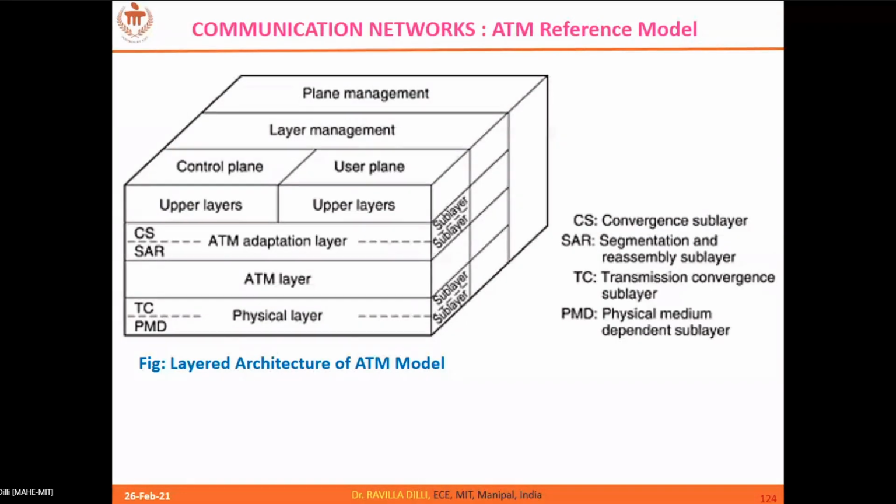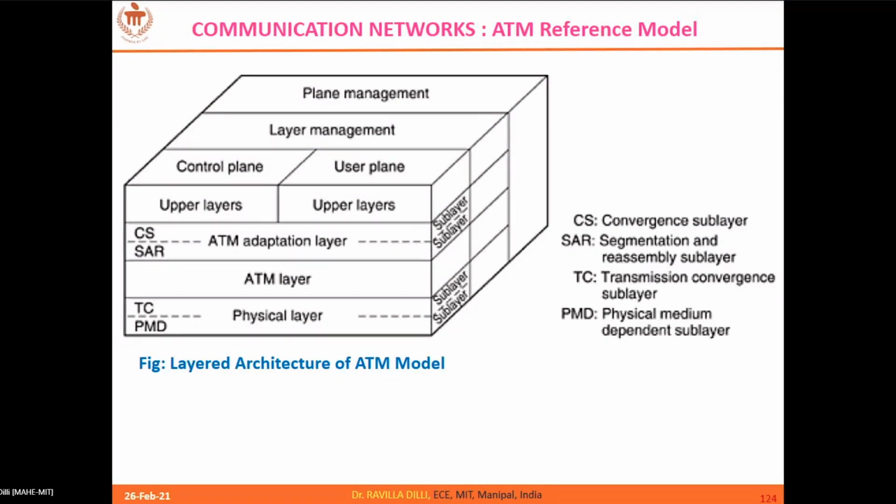We know that the physical layer is responsible for representing your binary ones and zeros with certain voltage levels, bit durations, and mechanical considerations, right? The same thing is applicable here. So the physical layer PMD takes care of all that, and the transmission convergence is a sublayer which provides the compatibility, that is, for the ATM cells, right?